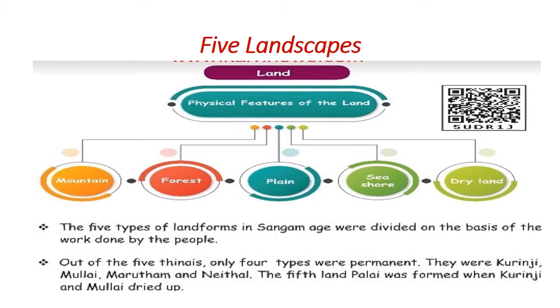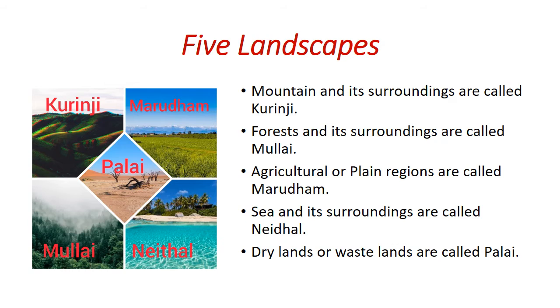The landscapes were called Thinai in olden days. Out of the five Thinais, only four were permanent. They were Kurinji, Mullai, Marudam and Neidal. The fifth land, Palai, was formed when the Kurinji and Mullai dried up, or did not get rain at all. The five landscapes are Kurinji, Mullai, Marudam, Neidal and Palai.